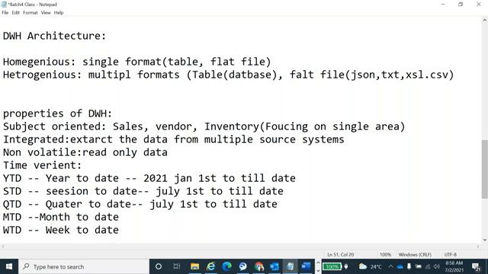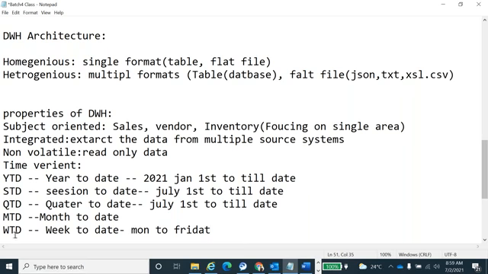Now what is the week you are in? Maybe they'll define: week start will be Sunday and week end will be Saturday, or week start means Monday and Sunday it will close. So they will define it based on the requirement. Okay. So now we say Monday, so it will fetch the data from Monday to Friday. Now we are in the Friday. Monday to Friday it will fetch the data for that particular week.